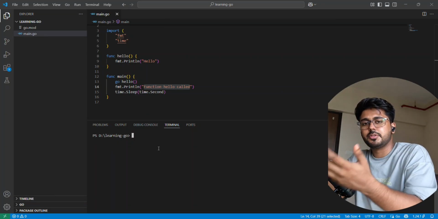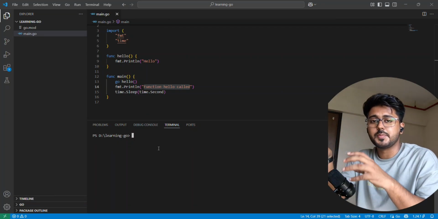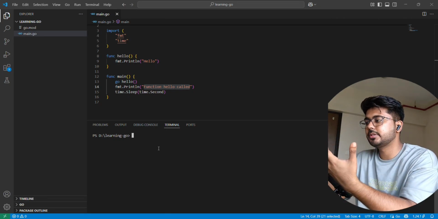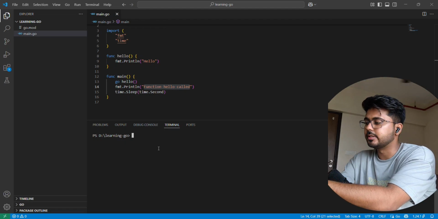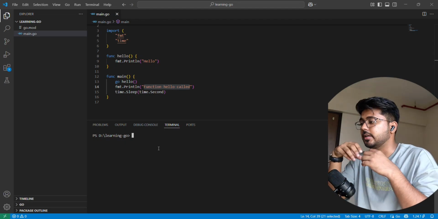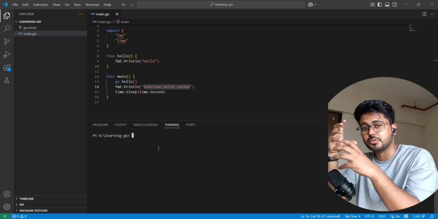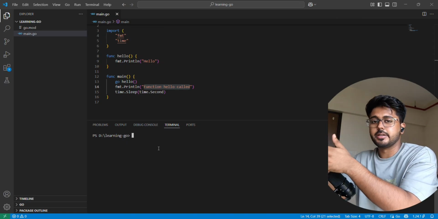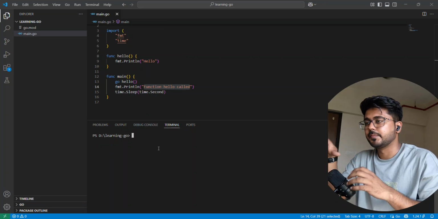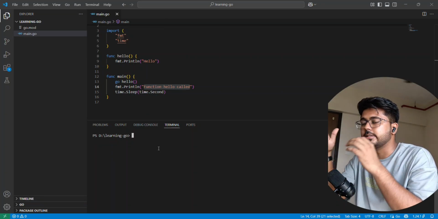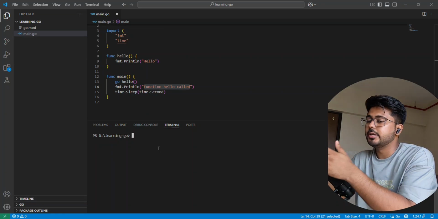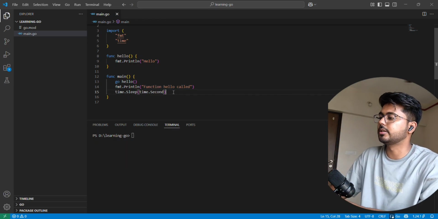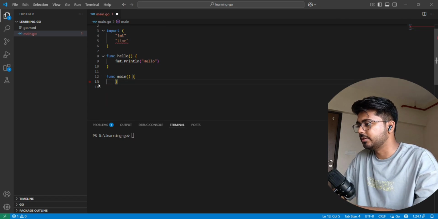What are channels? Why do we use channels? Basically, channels are the medium for different Go routines to communicate with each other. Sometimes we have thrown just a single Go routine, but sometimes we have to throw multiple Go routines, and those Go routines should run in a synchronous way. That example we are going to take at the end of the video. So we need to communicate between different Go routines. That is why we are using channels. How can we declare a channel? Let me just clear it out.